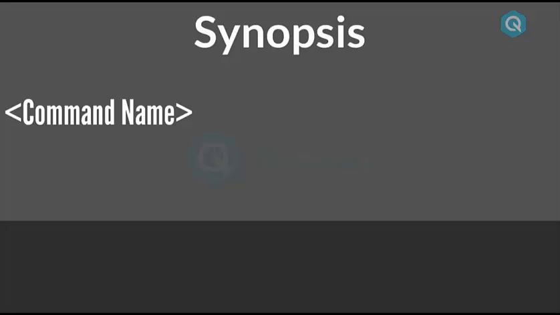Second is options. Commands must have a way to accept options from the user. Now, a short option name starts with a hyphen character and a long option name starts with a double hyphen character. It is possible to have a short option with a similar long option, but the reverse is not true, which means if we have a long option name, we cannot use it as a short option name. When an option is wrapped inside square brackets, it means the option is optional, it's not mandatory. If we don't provide any option, the command still works.